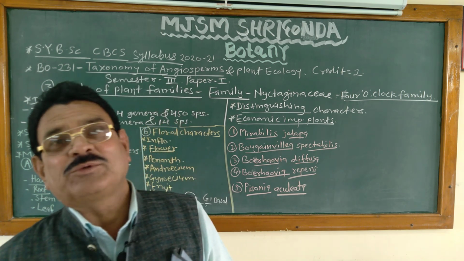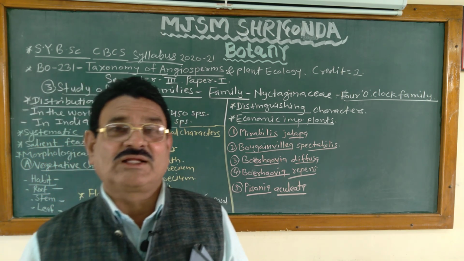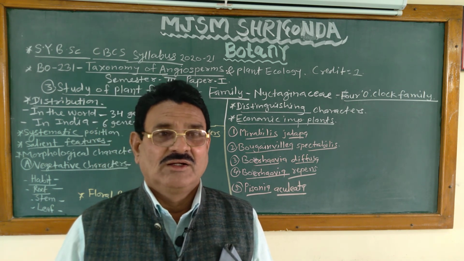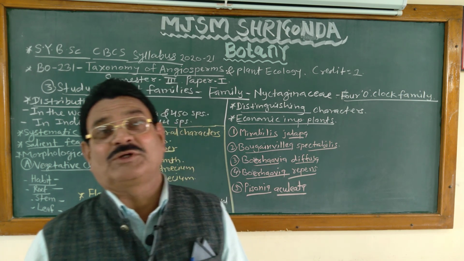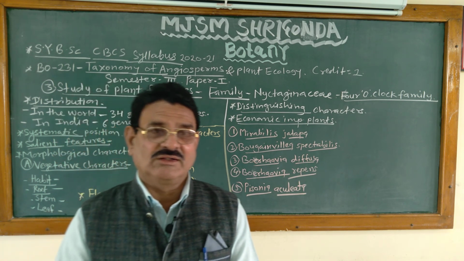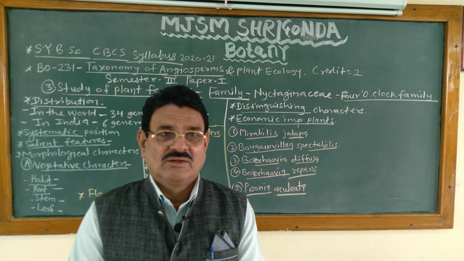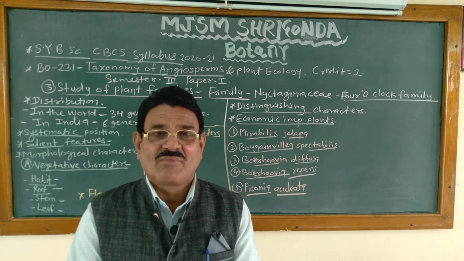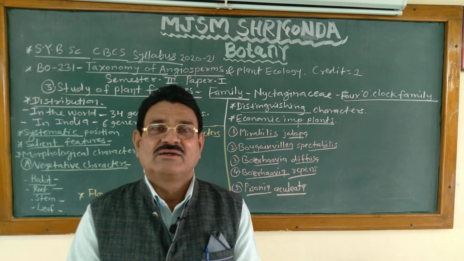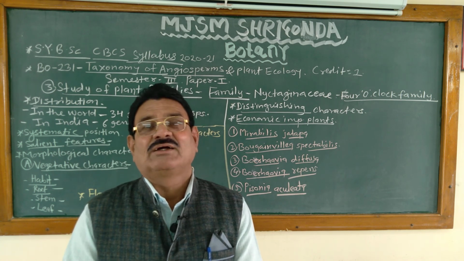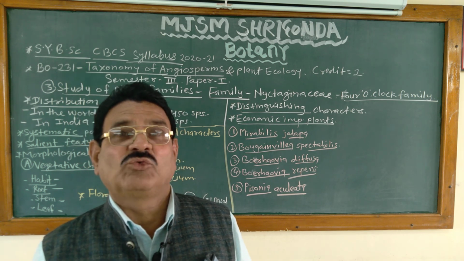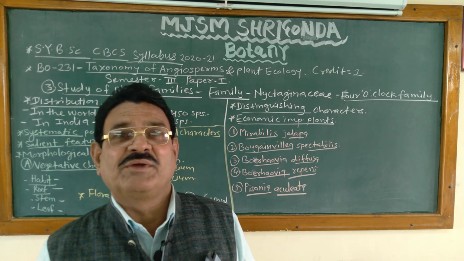Then distribution of the family. There are about 34 genera and 450 species in the world, and in India 6 genera and 30 species, distributed all over India. This is the 7th family of Apetalae. Then the 8th family, only 1 monocot family, family Amaryllidaceae. In the next video lecture, we will learn family Amaryllidaceae, which is the only monocot family.